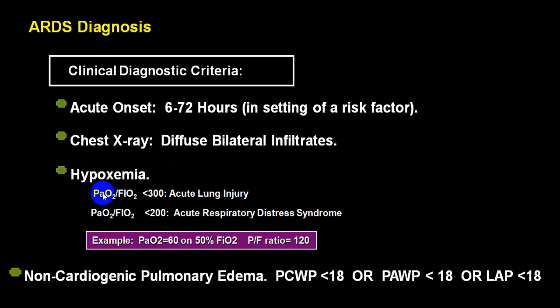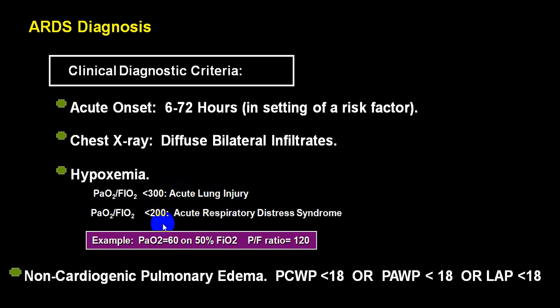So PaO2 divided by FiO2 less than 300 but more than 200 we call acute lung injury, or in short form ALI. ALI, acute lung injury. But when it becomes less than 200, then we call it ARDS or acute respiratory distress syndrome.